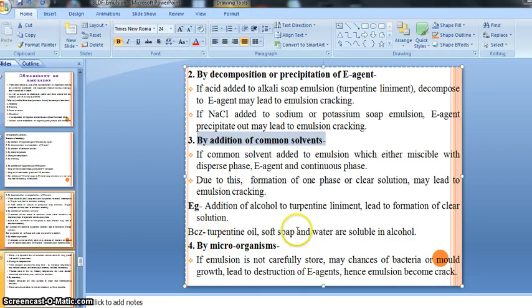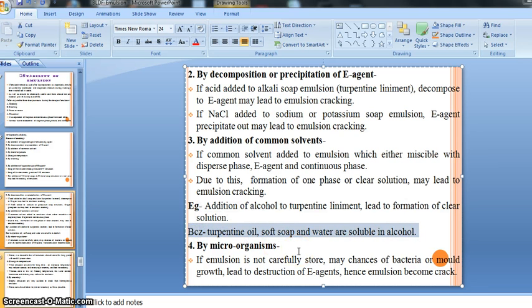So if we accidentally add alcohol to the turpentine liniment, that liniment becomes a clear solution. Why does it become a clear solution? Because turpentine oil, soft soap and water are soluble with alcohol, right? Water is soluble with alcohol.